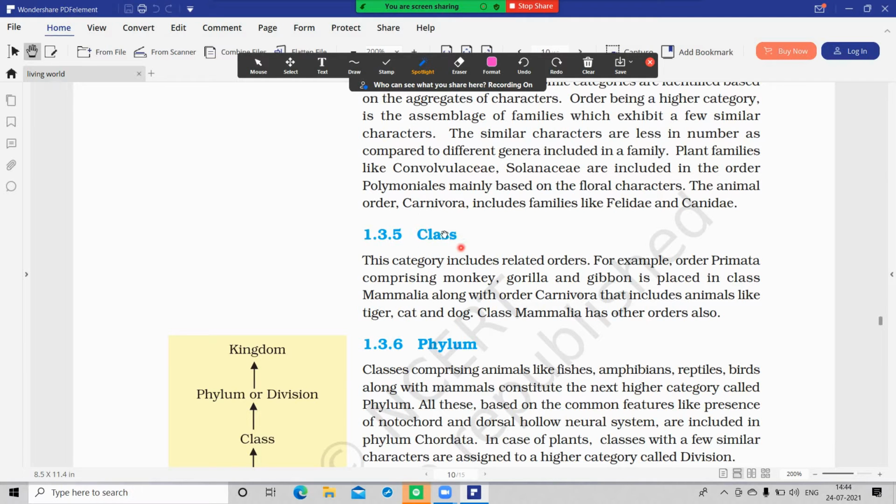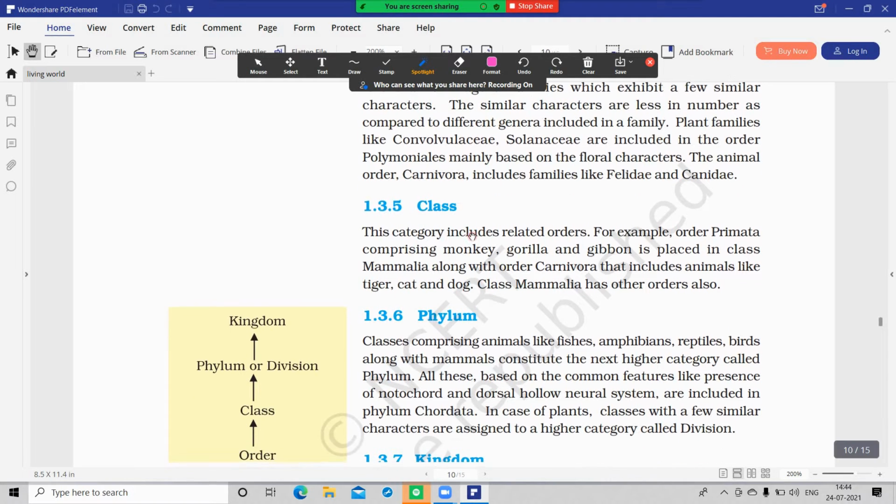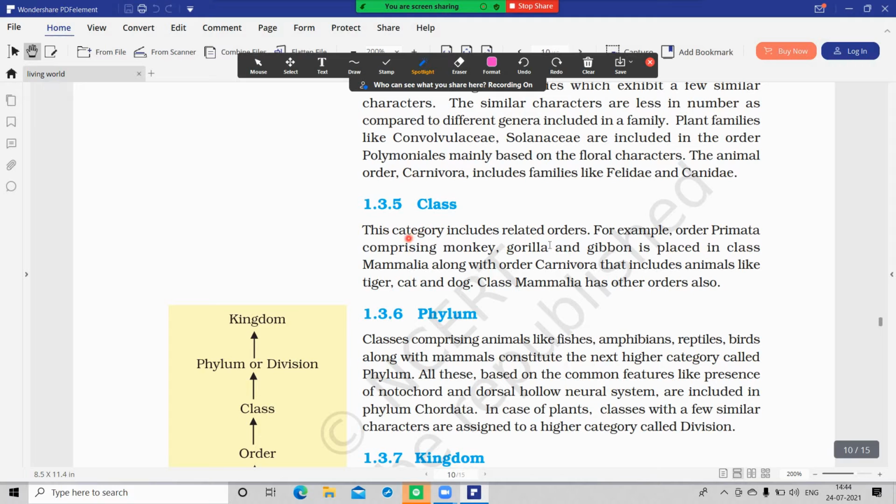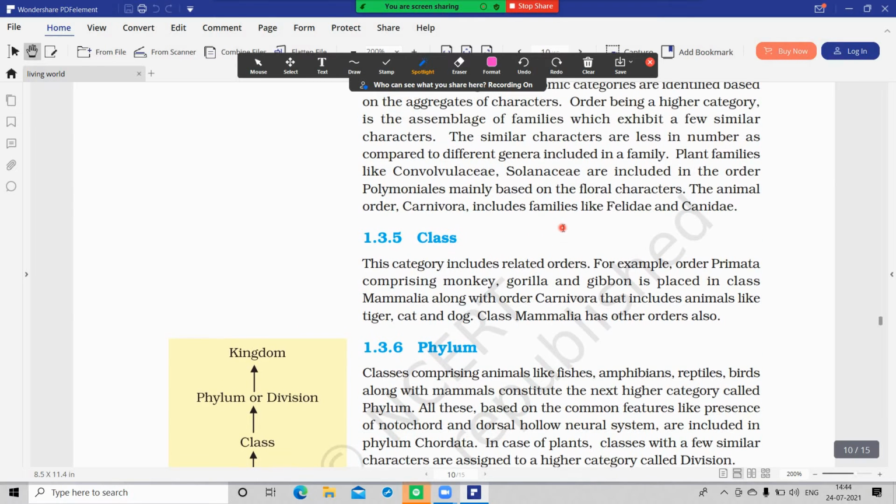Next we are moving to the next category, class. Class includes related orders, whereas order is an assemblage of families.